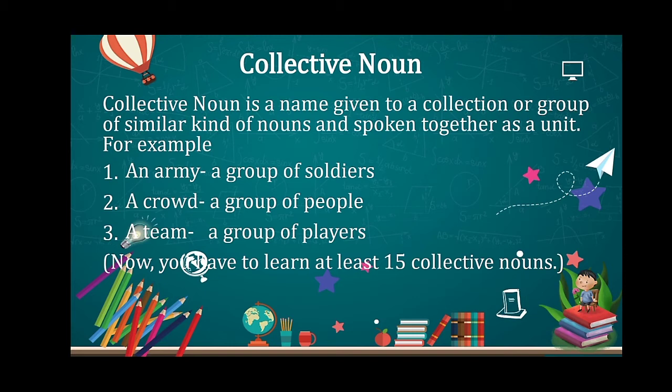Let me explain it again, that in collective noun, we are giving a single name to a group or a collection of similar kind of nouns. Here in an army, all are soldiers. I can give one more example. In your class, all are students. So instead of saying a group of students, I can say it is a class. So now you have to learn at least 15 collective nouns.